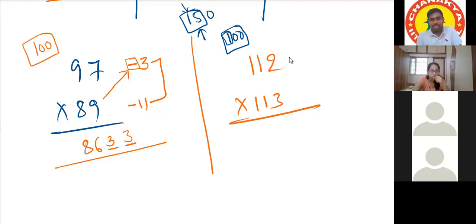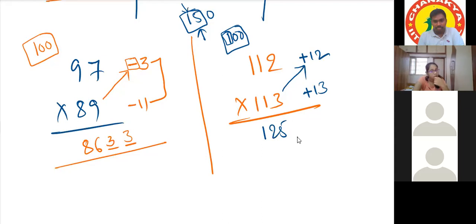Okay, Harshita, continue. Yes, sir. 112 is plus 100, so plus 12. And 113 is plus 13. We have to add 113 and 12. 125. And we have to reserve two places.